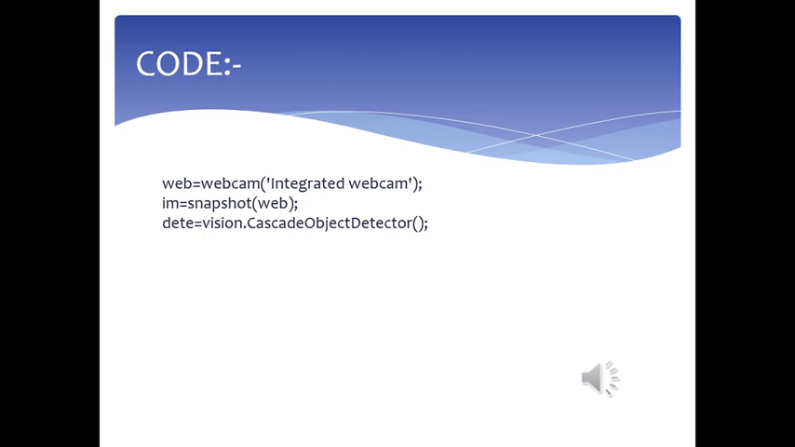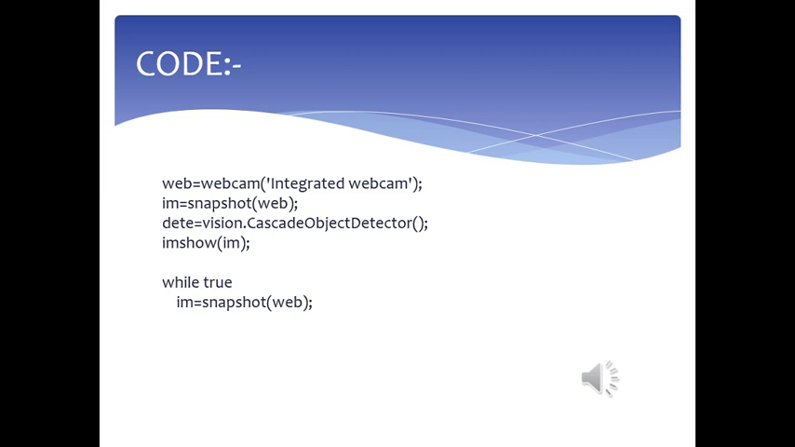So now let's see the coding part. We have created a variable to store the webcam. imsnapshot will get a snapshot of it. vision.CascadeObjectDetector will detect the face using the Viola Jones face algorithm. imshow will display the image initially.